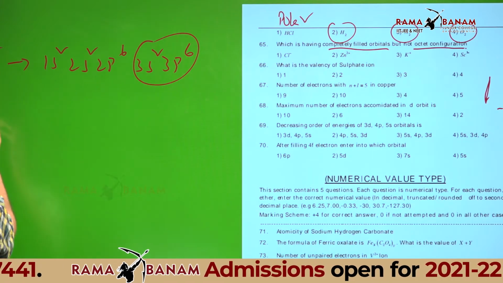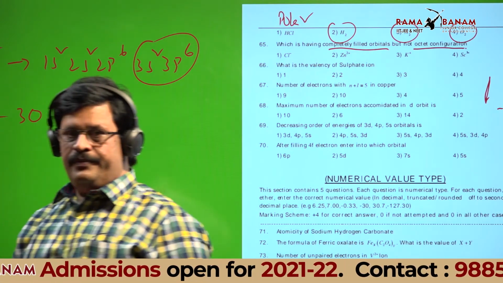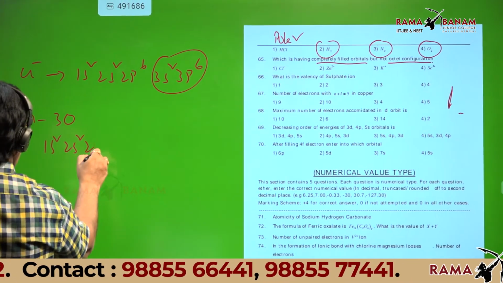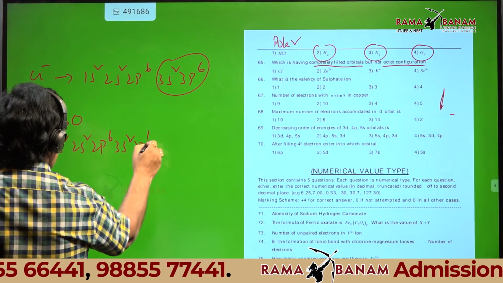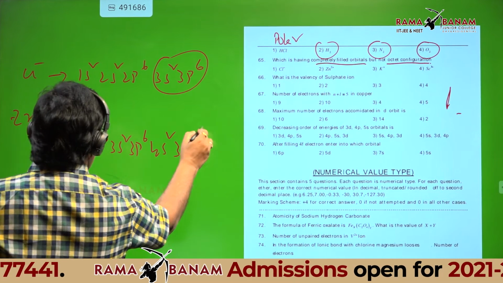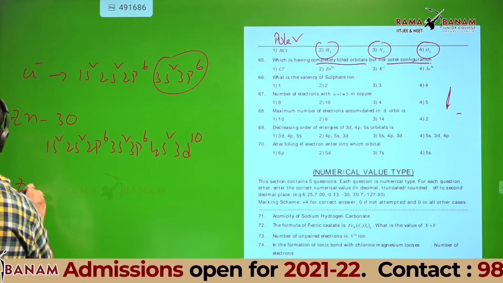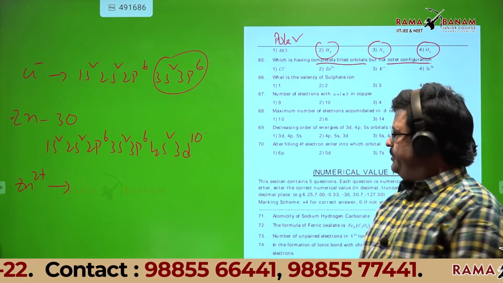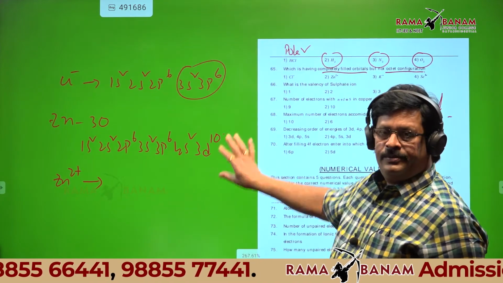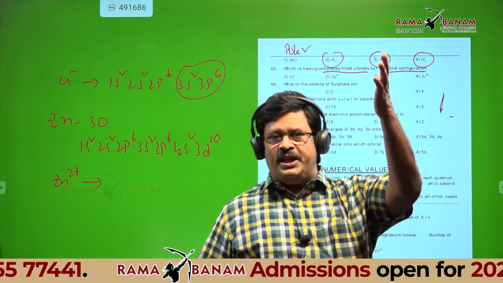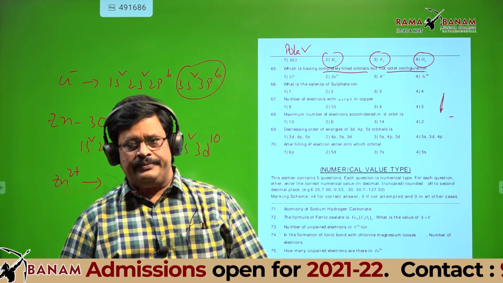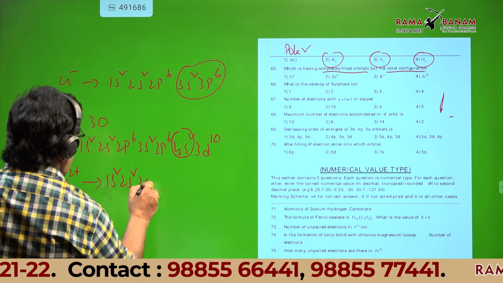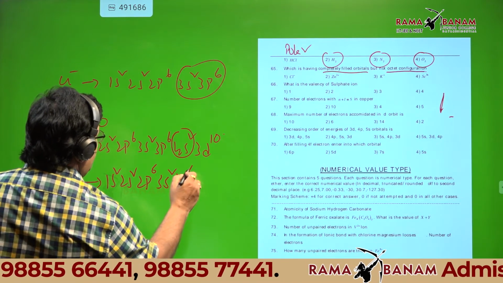Can anyone tell zinc atomic number? 30. Can you write the configuration? 1s2, 2s2, 2p6, 3s2, 3p6, 4s2, 3d10. But I want Zn2+, I asked Zn2 plus. Does zinc lose electrons or gain electrons? Zinc loses. How many electrons? 2. Which two electrons? Is it from the 4s shell or from the 3d shell? 4s shell. Then what is the resultant? 1s2, 2s2, 2p6, 3s2, 3p6, 3d10.